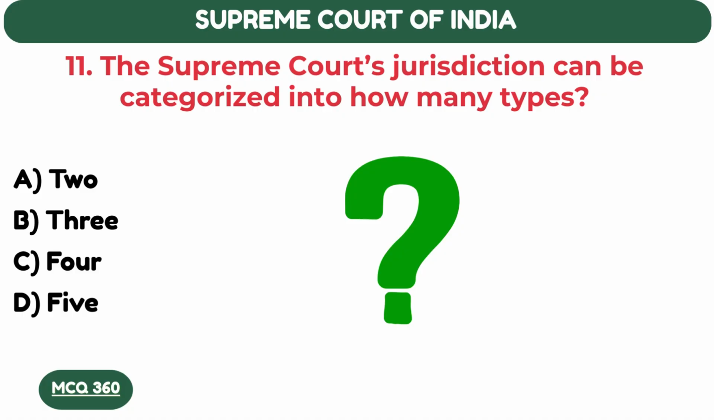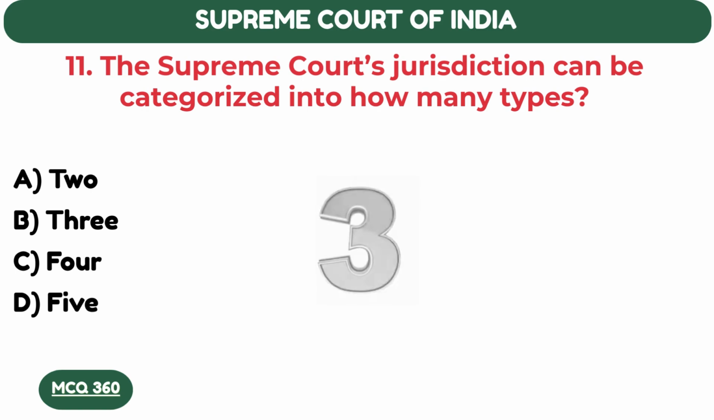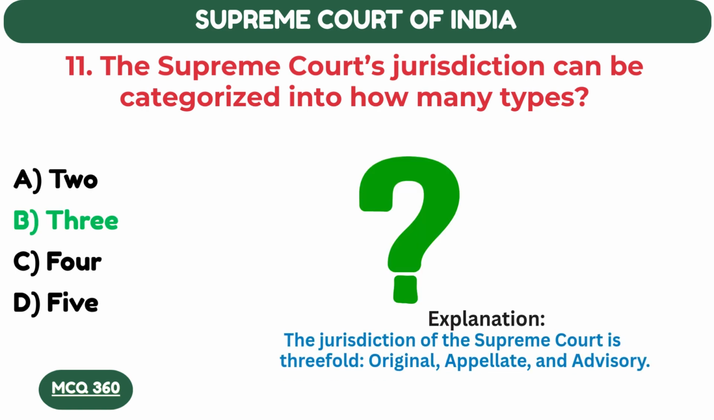The Supreme Court's jurisdiction can be categorized into how many types? 3. The jurisdiction of the Supreme Court is threefold: original, appellate and advisory.